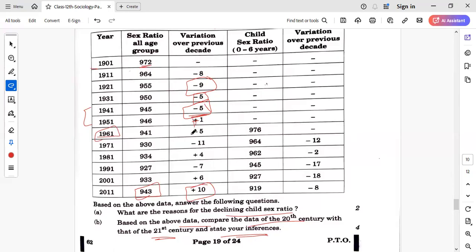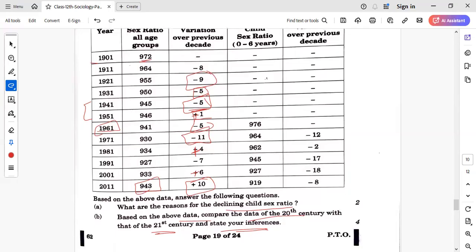But in 1961, again we lost -5. Then 71, again a huge number lost. It was -11. Then in 81, we improved by 4 points. Then in 1991, again a -7 loss. Then 2001, +6 increase. And by 2011, it is a +10 increment, right? So this is the inference we have to give: initially it was on the decline, but you have to give reasons, and then we are on the rise from 2011. Between 2001 and 2011, there was a huge increment, right? Reasons you can give: education, awareness, right? So that you can write about.